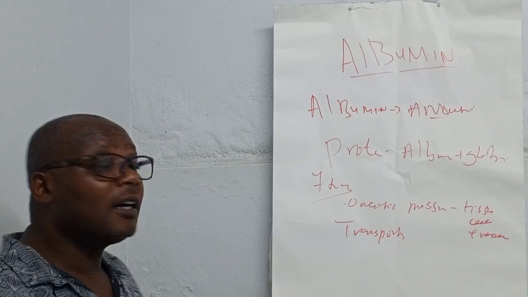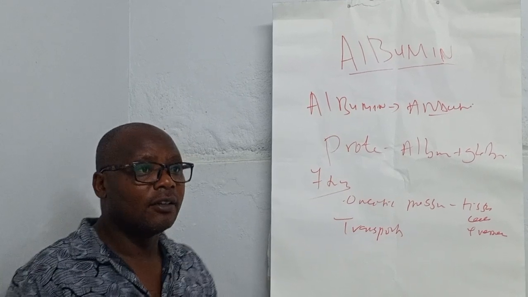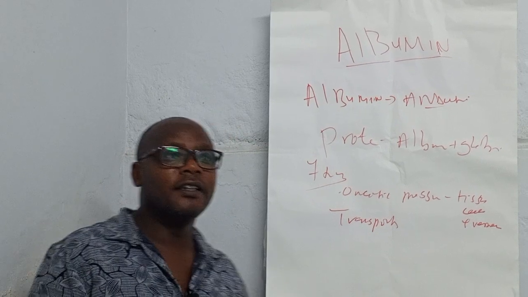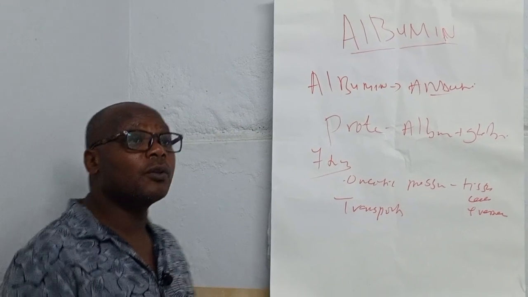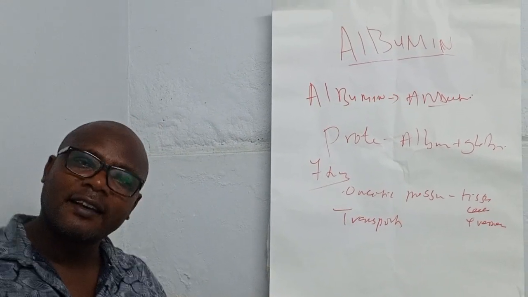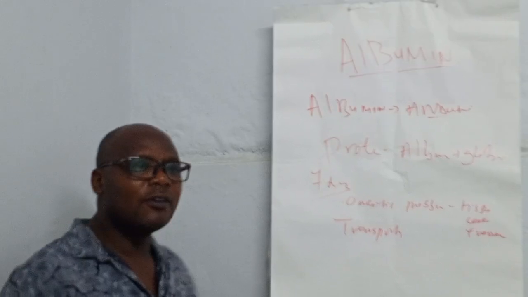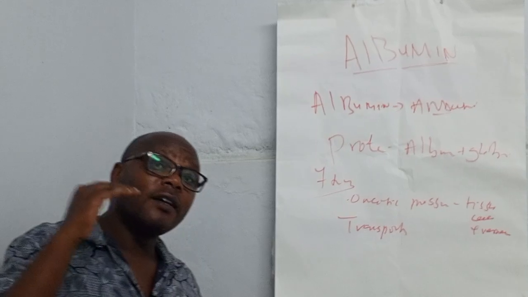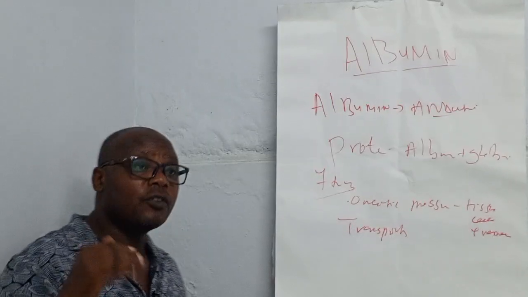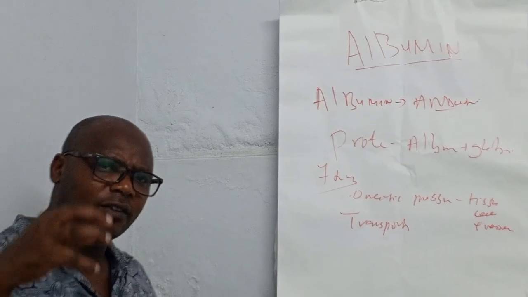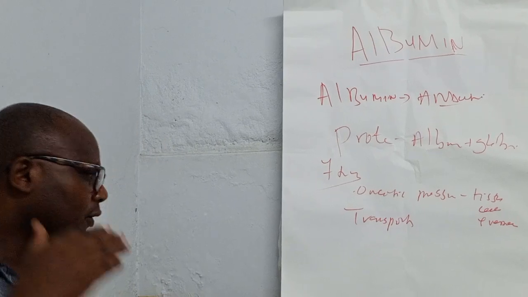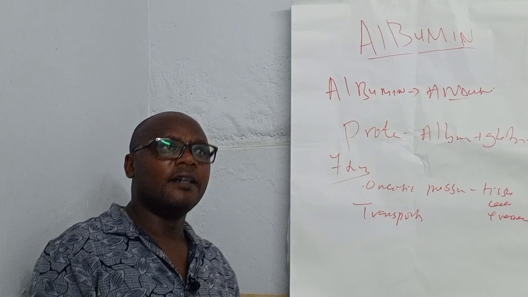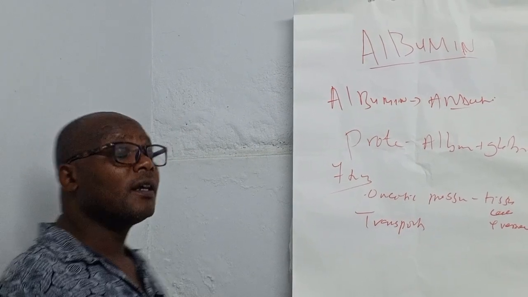So, albumin levels are very important in our body. When we measure albumin levels, they are very important because they tell us the chronicity of a disease or the chronicity of a deficit. So, when you are calculating albumin levels, it plays a bigger role in chronicity than in an acute short-term deficit.